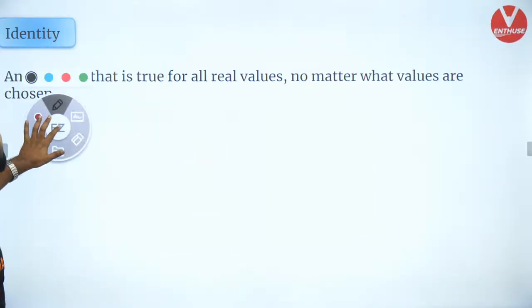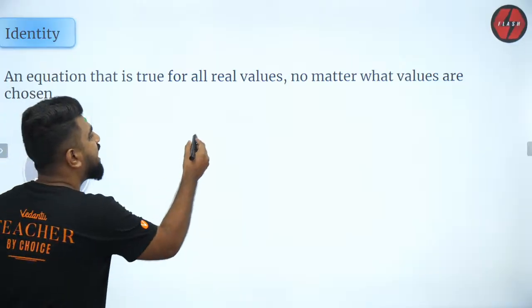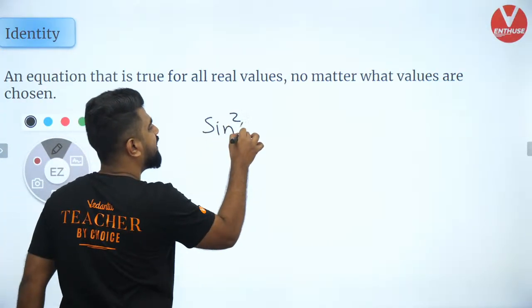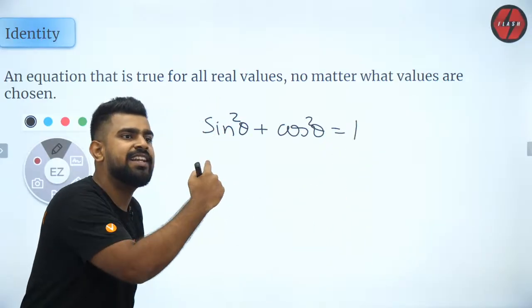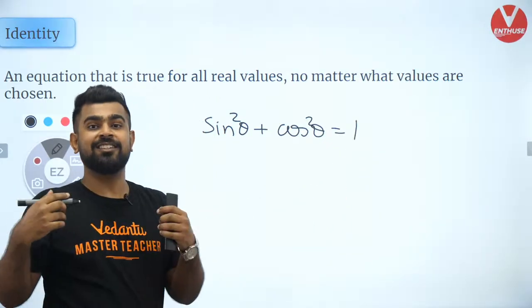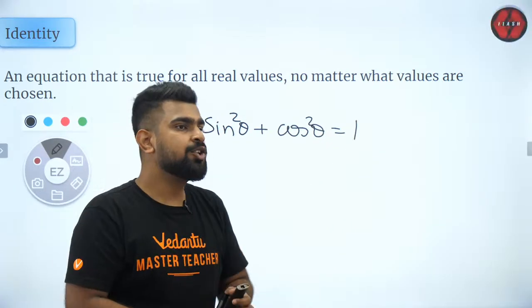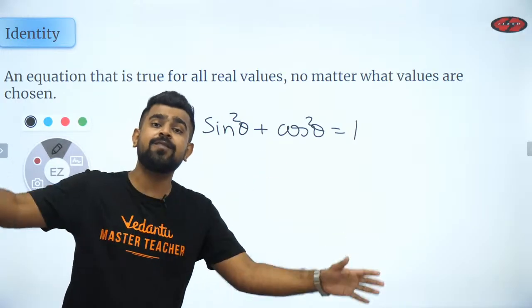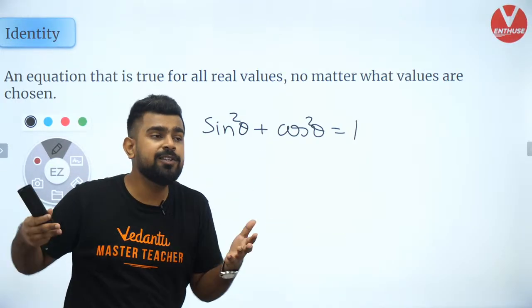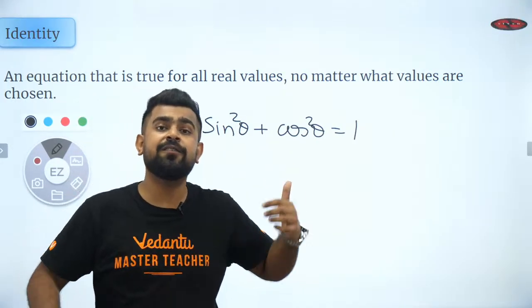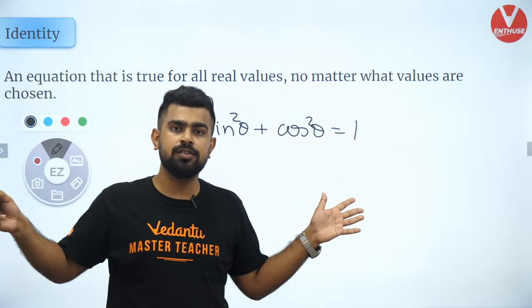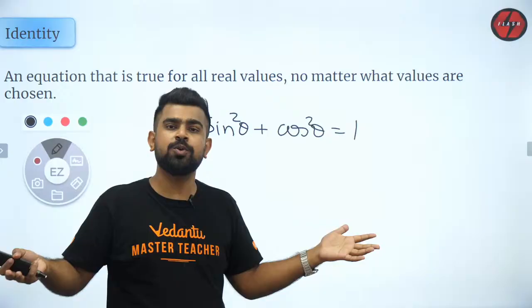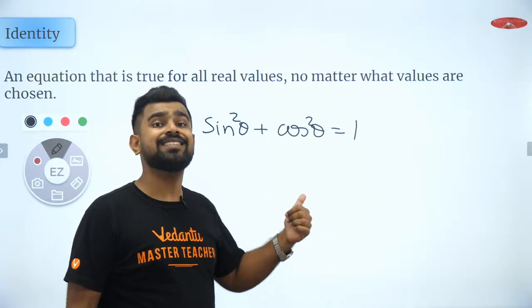Now, an example of identity is sine square theta plus cos square theta equal to 1. How many of you know this? Did you study this in trigonometry in your 10th standard? Don't you think this is valid for every value of theta? Absolutely yes. It is valid for every value of theta. How can an equation have so many roots? So that is what we call an identity.